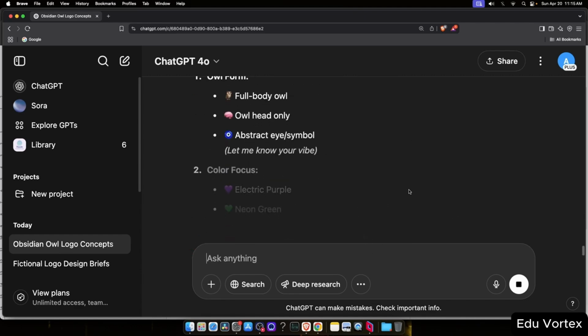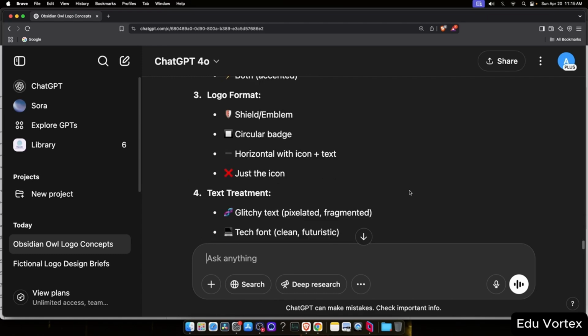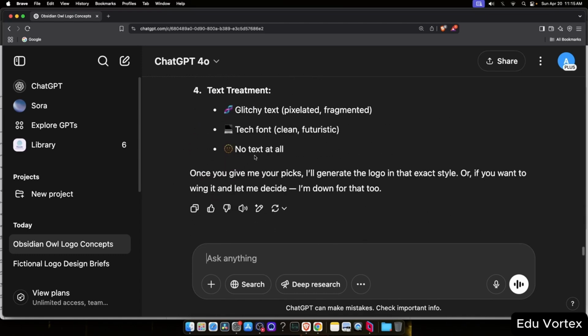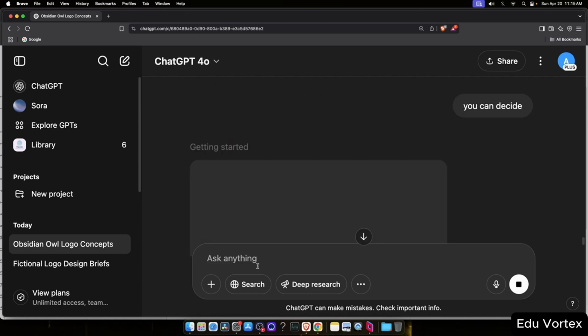Before generating the image, ChatGPT gives us the option to fine-tune some specifications. For now, I'll skip the manual settings and let it choose the details automatically. This can be a helpful shortcut when you just want to explore ideas quickly. Now the image is being generated, so we'll give it a moment.